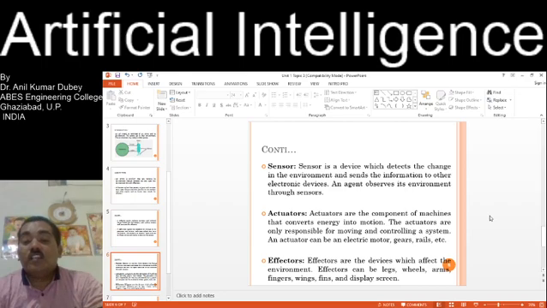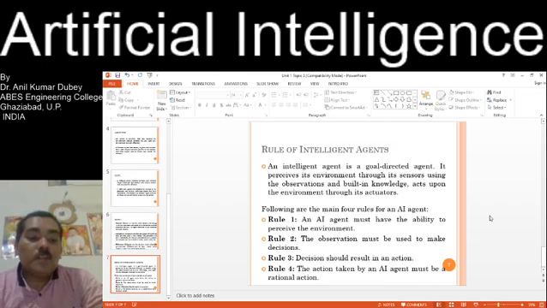Effectors are devices which affect the environment. Effectors can be legs, wheels, arms, fingers, wings, fins, and display screens, etc. Now we discuss the rules of an intelligent agent. An intelligent agent is a goal-directed agent. It perceives its environment through its sensors, using the observations and built-in knowledge, and acts upon the environment through its actuators.